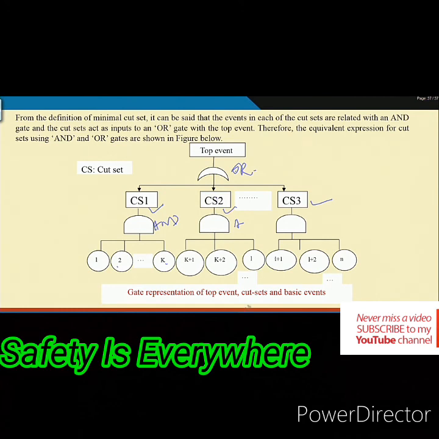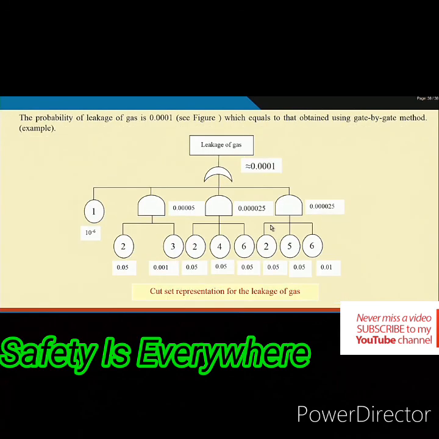Okay. So, this is our cut set method, and for the example we have already found the cut sets 1, then 2, 3, then 2, 4, 6, 2, 5, 6, and the probability of each is known.